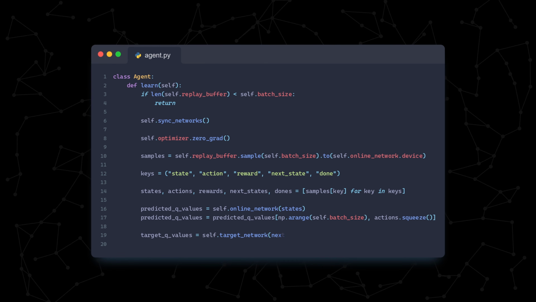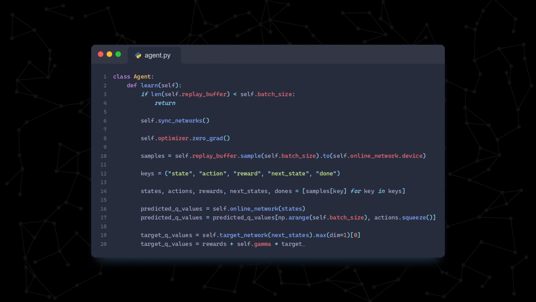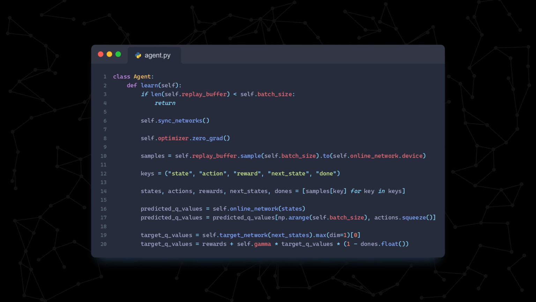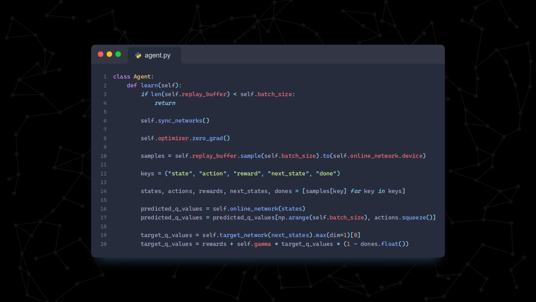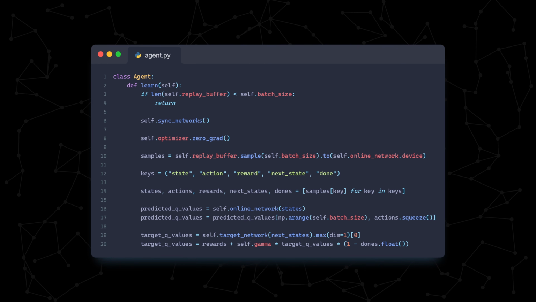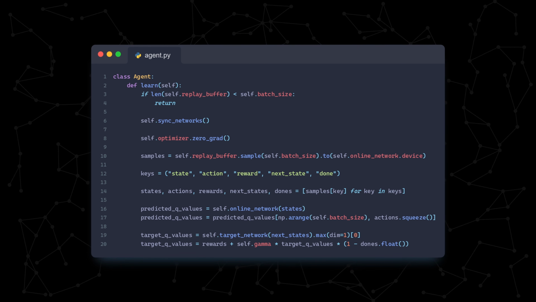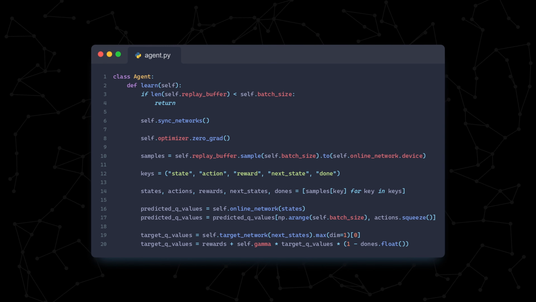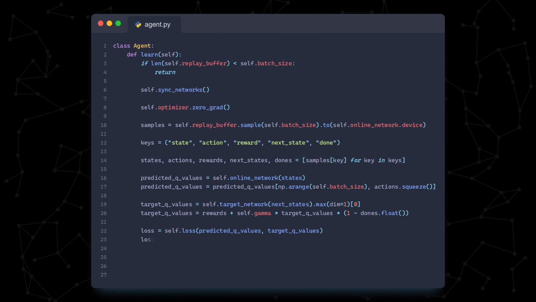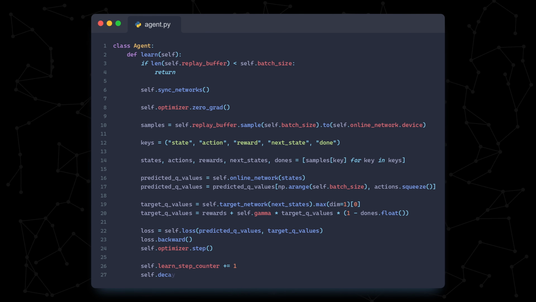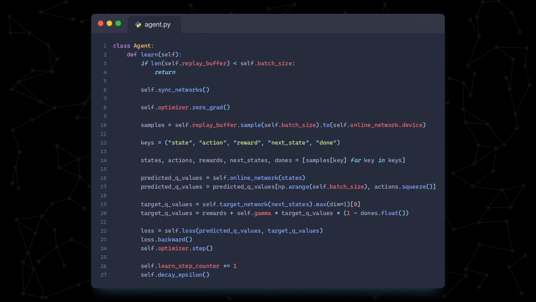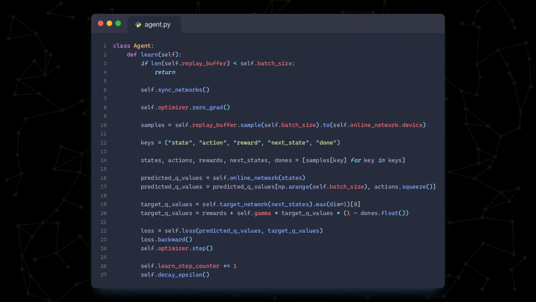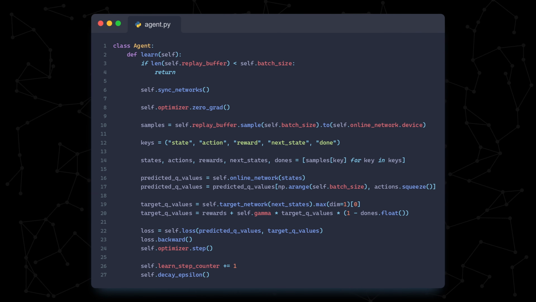Then we calculate our target values. We pass in the next states through our target network and get the value that the best action yields. We then multiply it by gamma and add it to the rewards we got in the current state. The 1 minus dones part sets all future rewards to 0 if we're in a terminal state. We then calculate the loss using our predicted and target Q values, performing backpropagation to calculate the gradients, and then perform a step of gradient descent with those gradients. We also then increment our learn step counter and decay epsilon.